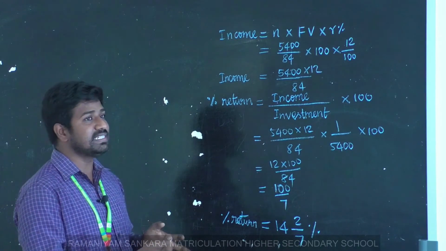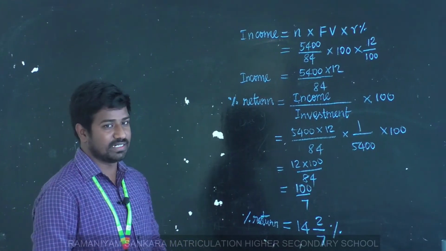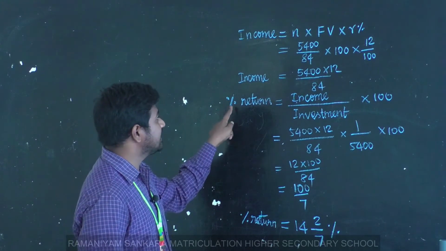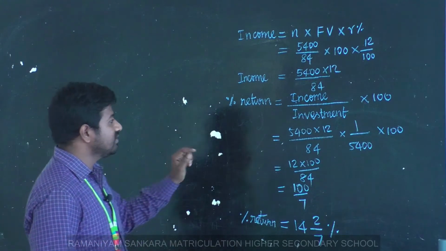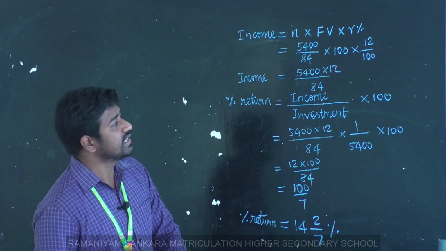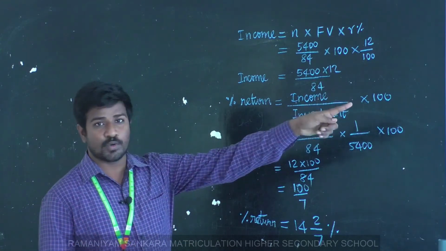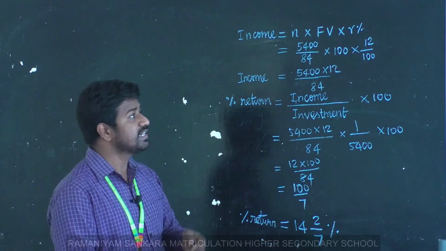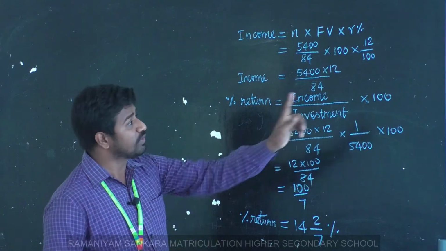Percentage return means income by investment into 100. So first we calculate income, then we know that investment is already given in the sum. A person bought a 12% stock for rupees 54,000, that is 54,000 is the investment. That stock rate is 12%.